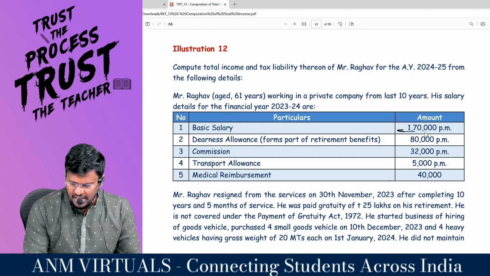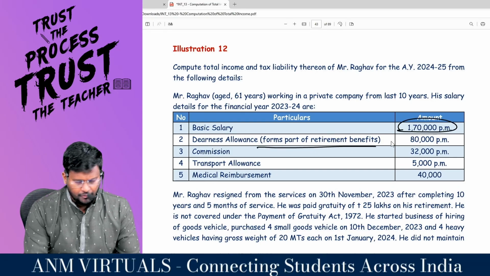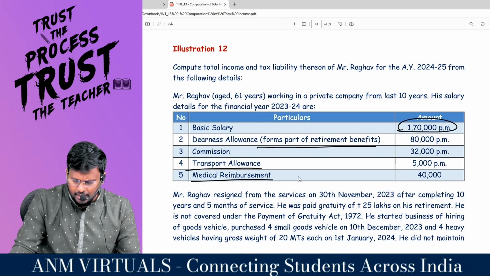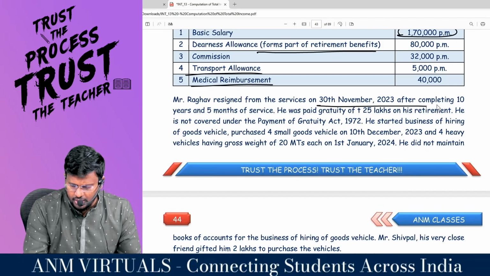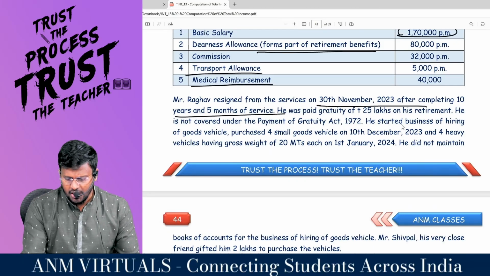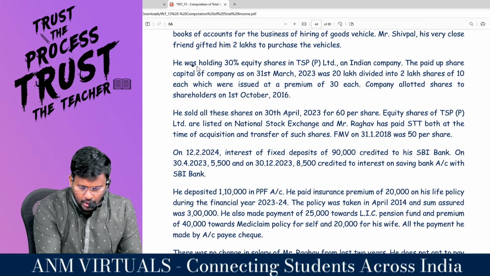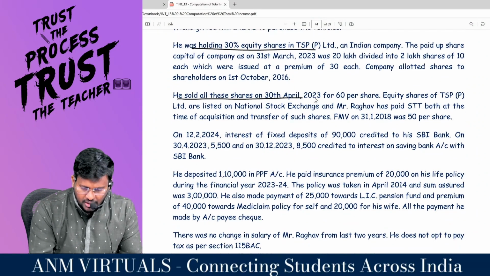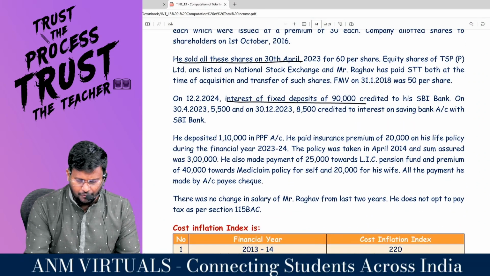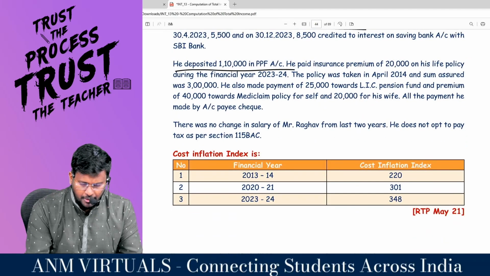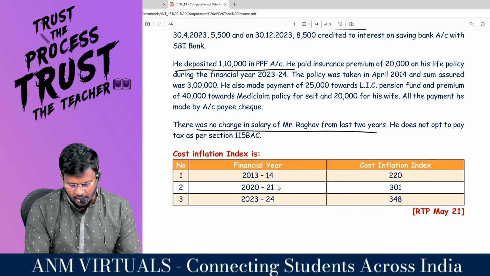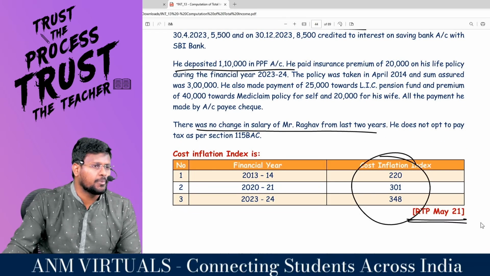Basic salary 1,70,000 per month, DA forming part of retirement benefits, commission, transport allowance, medical reimbursement. Raghav has resigned this month after completing 10 years and 5 months. He was paid gratuity of 25 lakhs. So like this, question will be there. He was holding 30% equity shares, sold all the shares, capital gain, interest on FD, IFOS, deposited 1,10,000 in PPF. There was no change in salary and CAA has been given. This is an RTP May 2021 question.